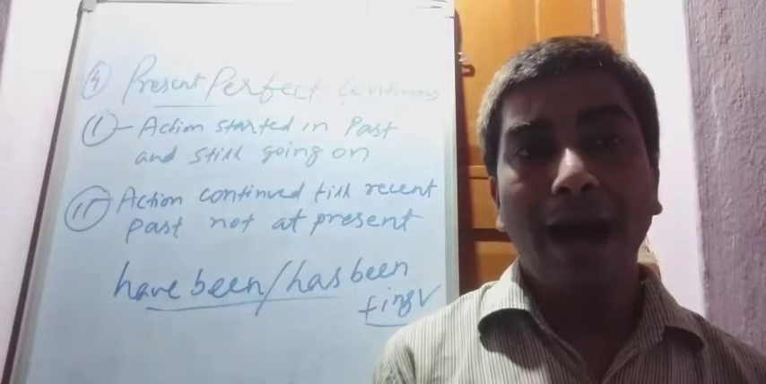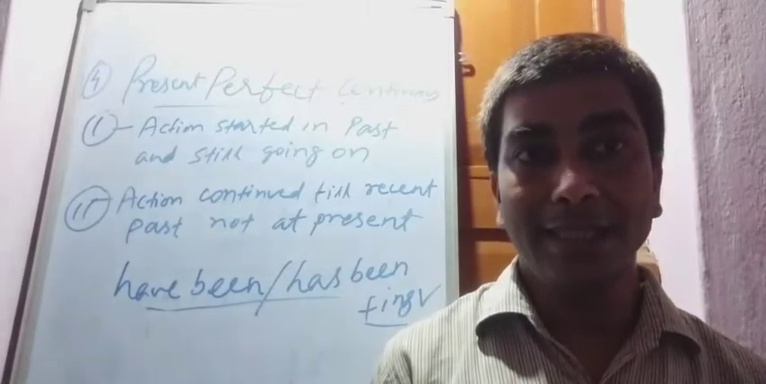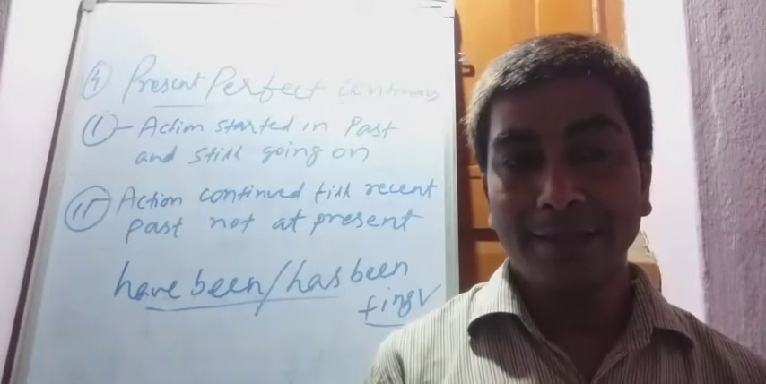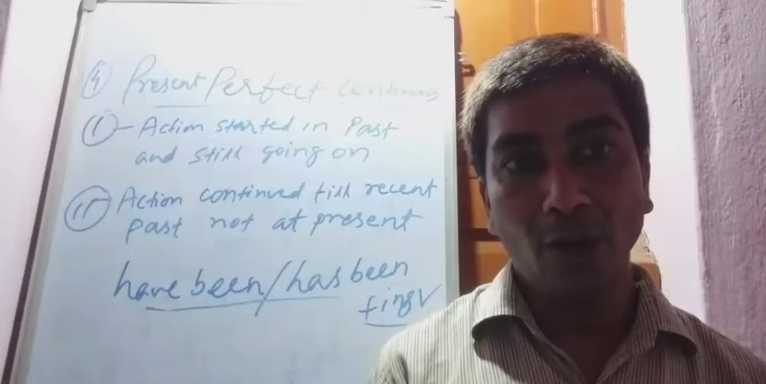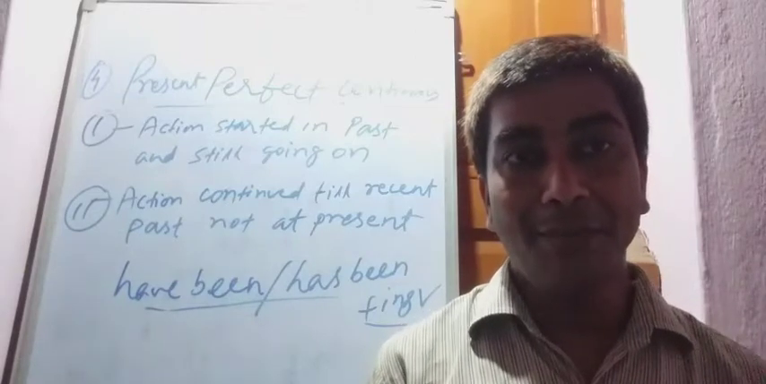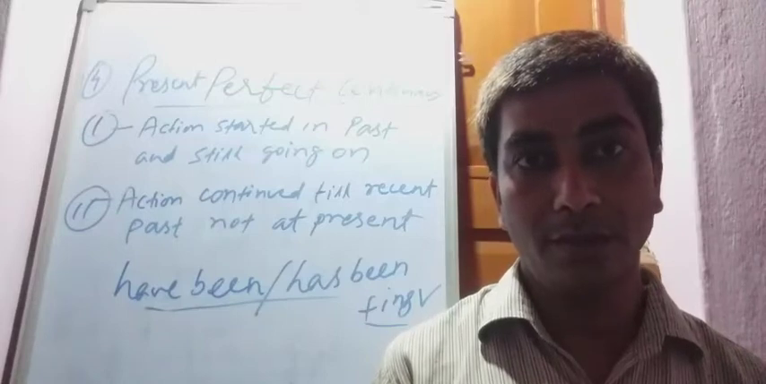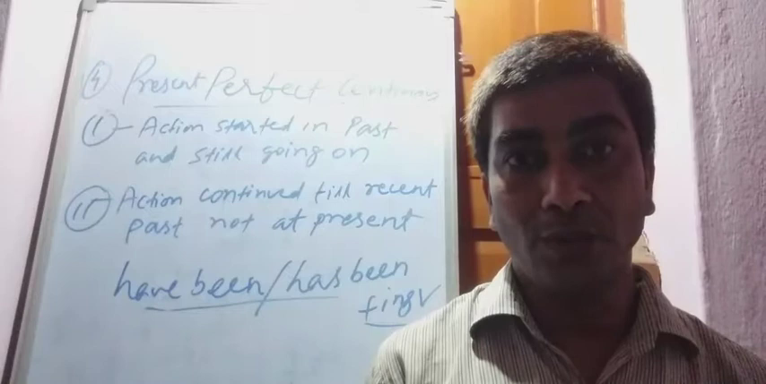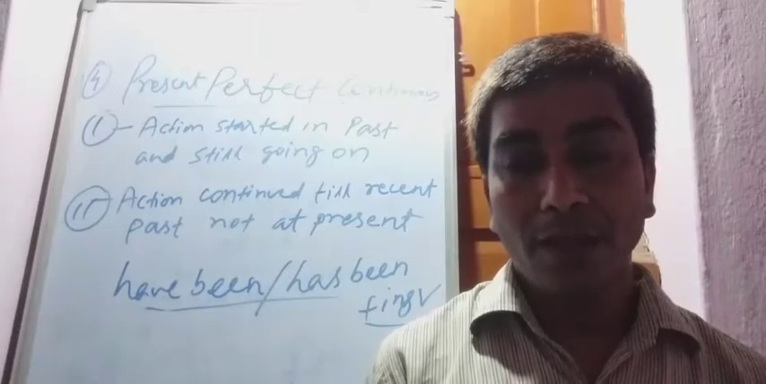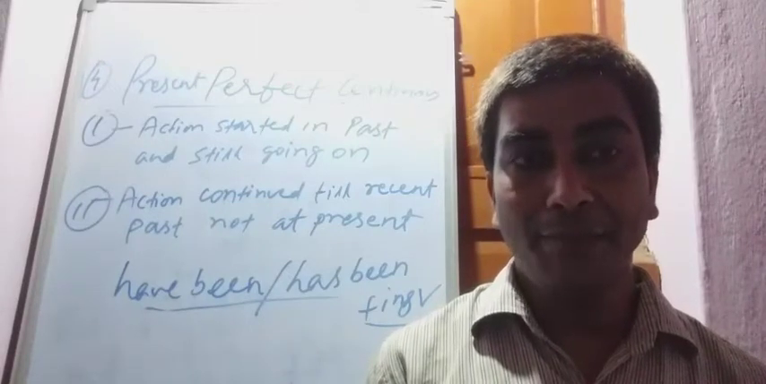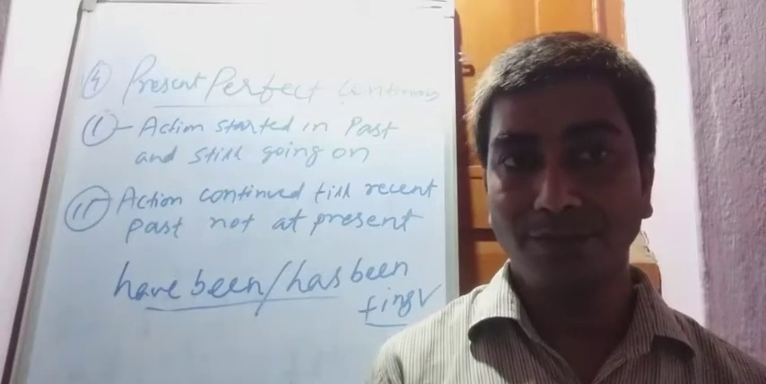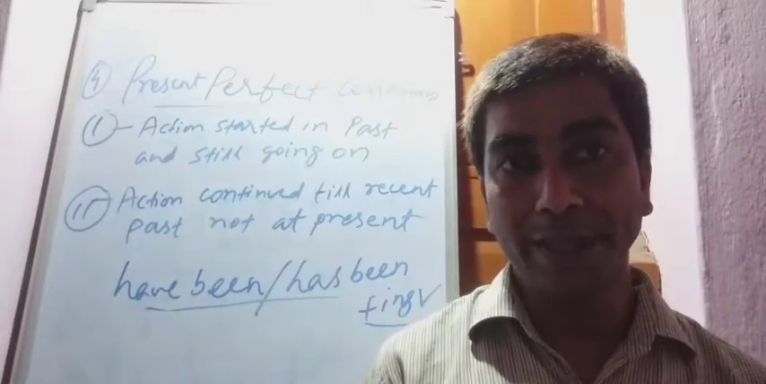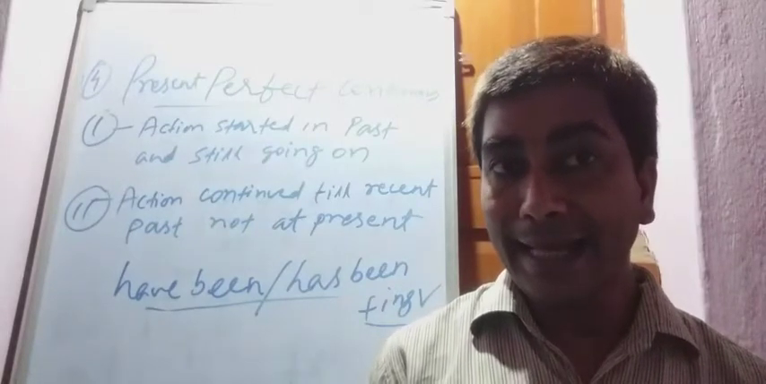Another example, I have been teaching in this school for 3 years. It means my action of teaching started 3 years ago and also at present time I have been teaching. Now situation number two. The first situation is that the action started in the past and at present time also is continuous, the action is going on.